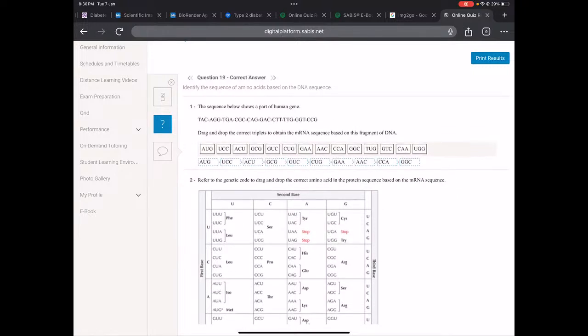Okay, so the sequence below shows a part of a human gene. They gave us the non-coding strand, so that's why from this we got the mRNA. What pairs with T? A. What pairs with A? U. Why U? Because we're looking at mRNA.